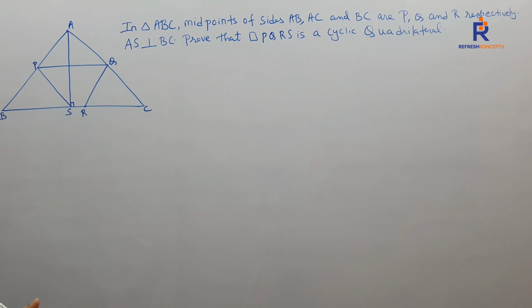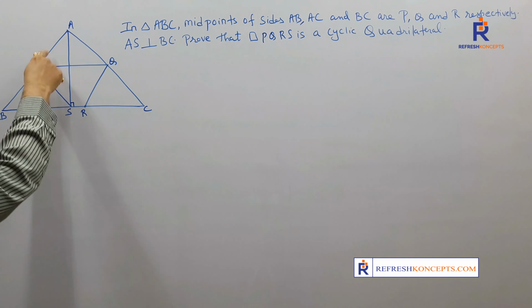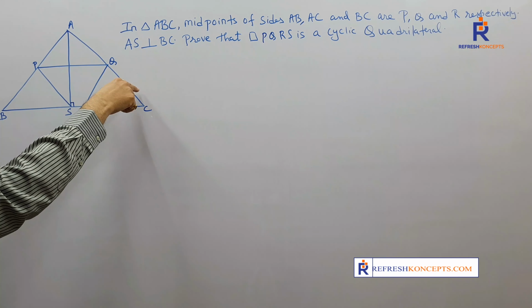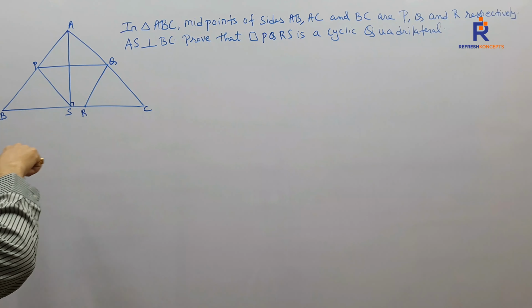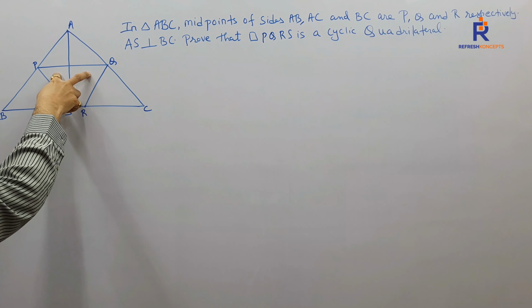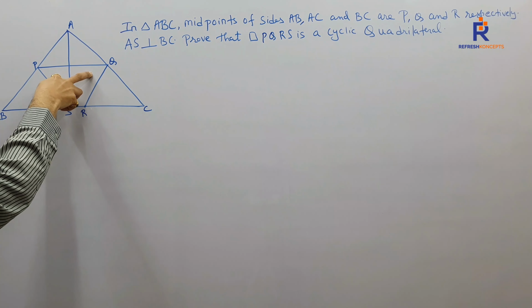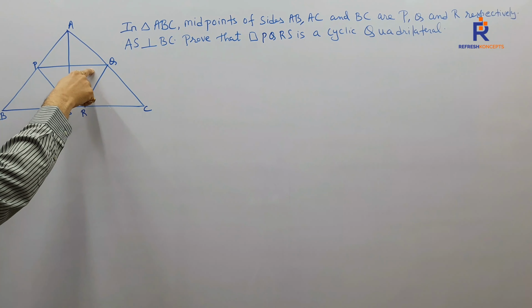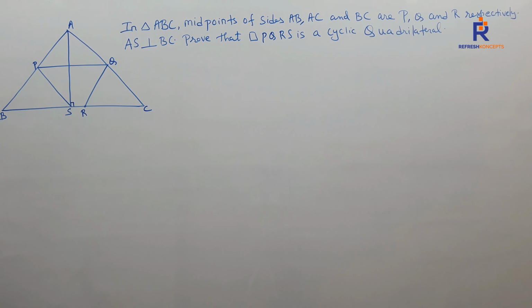I'm going to give you the skeletal solution for the same, and then we move on to the main one. Children, P is a midpoint of AB, Q is a midpoint of AC, R is a midpoint of BC, given to us. Can I say in triangle ABC, P and Q are the midpoints, therefore PQ parallel to BC? By what theorem? Midpoint theorem.